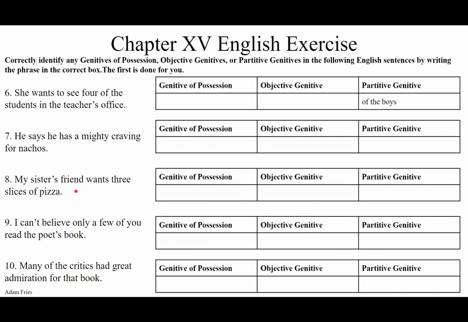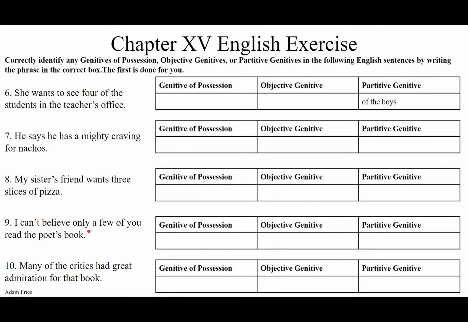Sententia octava, eighth sentence. My sister's friend wants three slices of pizza. Good for her. So the friend is the one that wants the three slices of pizza, not the sister. It's just the sister owns the friend. It sounds terrible. Sister's friend, the friend of the sister, so genitive of possession, sister's, apostrophe S. Then the direct object, three slices, where three is an adjective modifying slices, slices is the noun, direct object, and it's slices of pizza, of the whole group, pizza, partitive genitive, of pizza.